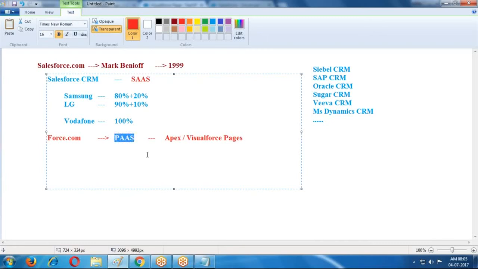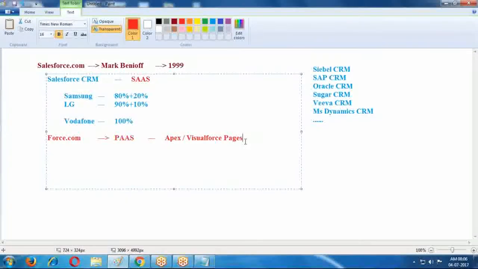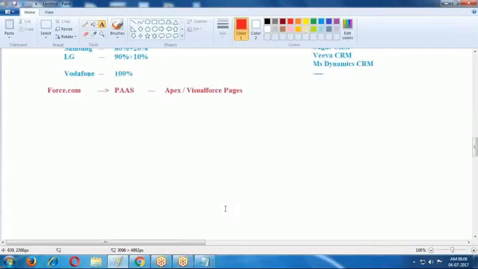What is the advantage of platform as a service? Based on your requirement, you purchase the platform and no need to install any software. Directly log in to Salesforce and you can develop your application. So you can customize your application or develop your application from the scratch level also.